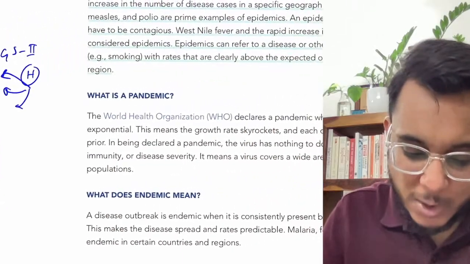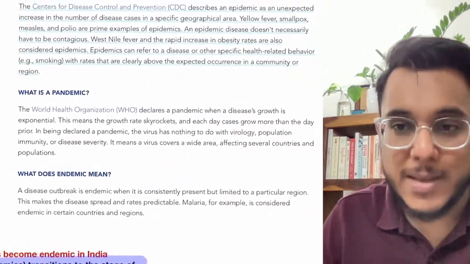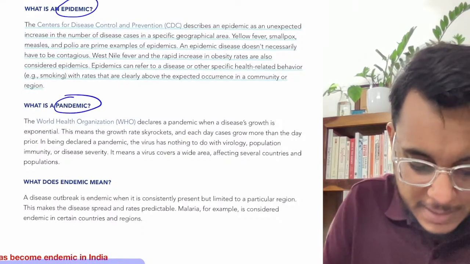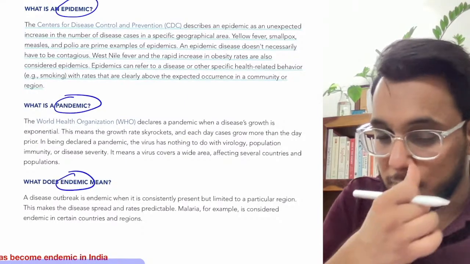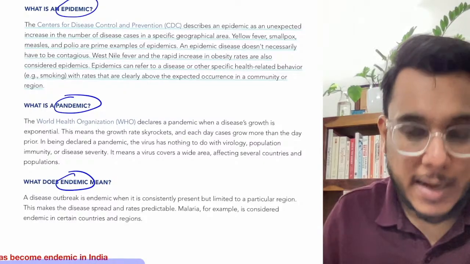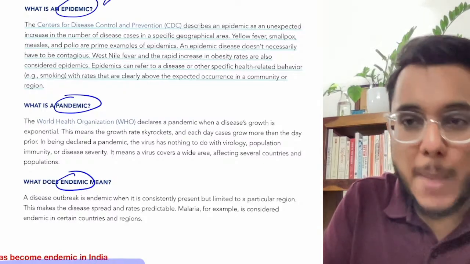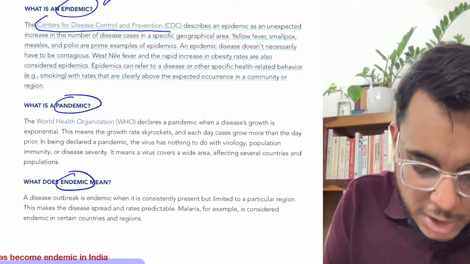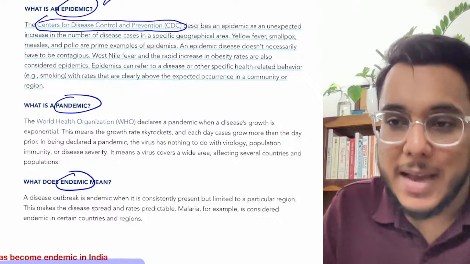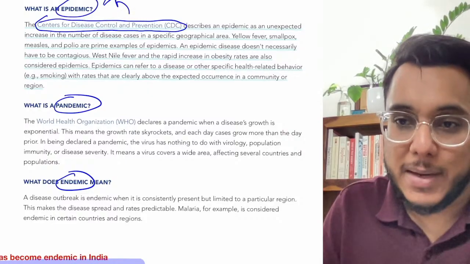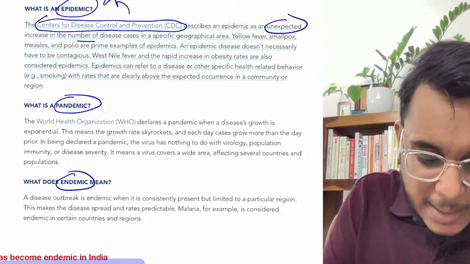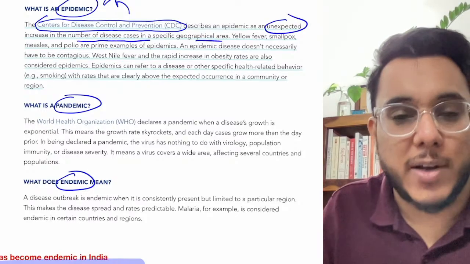Now, before going into this particular article, guys, I would like to discuss some very basic things: what is the difference between three words, epidemic, pandemic, and endemic. Fine. So first of all, let's discuss them, and then we'll move to the article. First, discussing the epidemic. The Centers for Disease Control and Prevention, CDC, USA, has explained the epidemic. So it says, what is an epidemic? Epidemic is an unexpected increase in the number of disease cases in a specific geographical area.